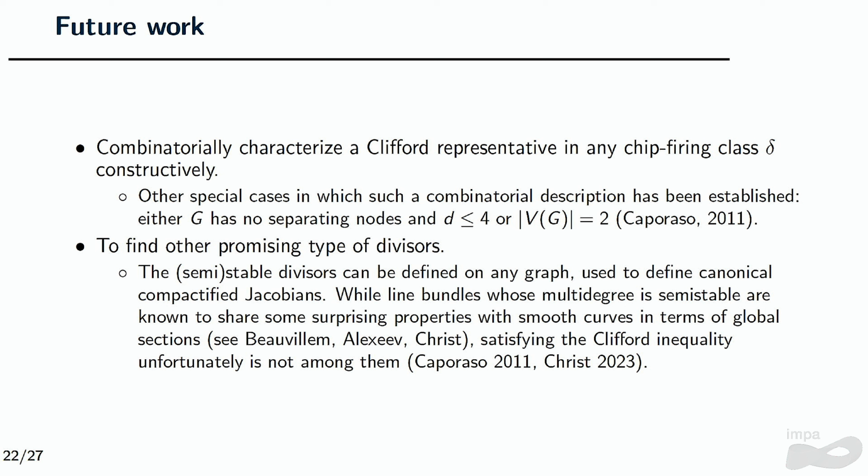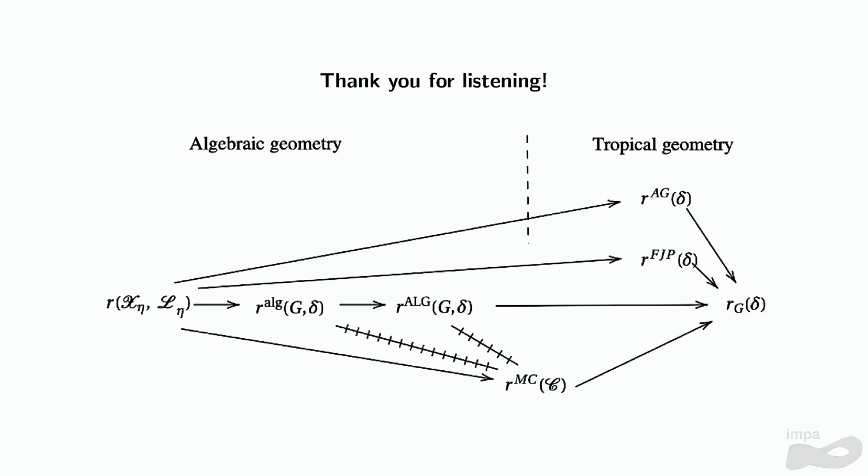So future work, we would love to combinatorially characterize these Clifford representatives in any chip-firing class constructively, not just their existence. And we would love to find promising types of divisors other than the ones that we already have. So yeah, that's it. Thank you so much for listening to me for 10 minutes.